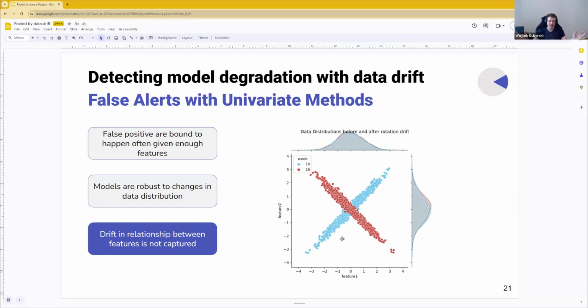Of course, this is a fake example, but it can still happen in the real world, because we have seen features getting swapped, the names of features getting swapped but the actual features staying the same, which means the algorithm will interpret it exactly as you can see here by rotating it. So this is something that can happen. Even with a slightly contrived example, you can clearly imagine that there might be a very strong drift in the correlations or relationship between features, but we won't be able to catch it with just univariate drift detection methods.